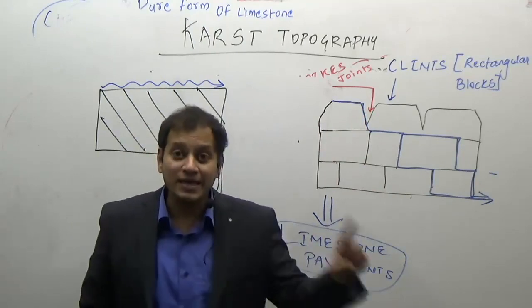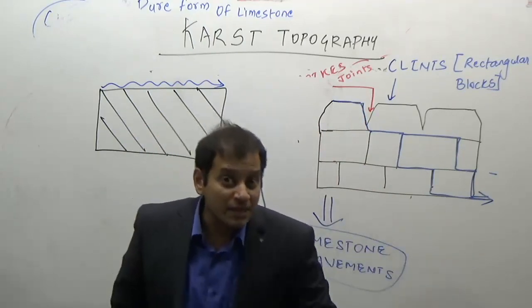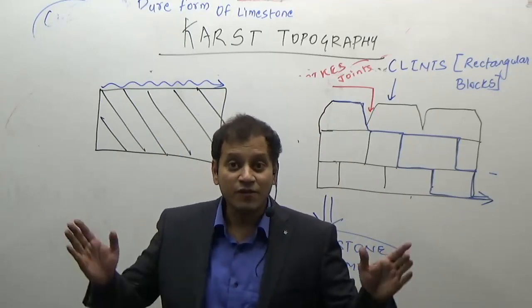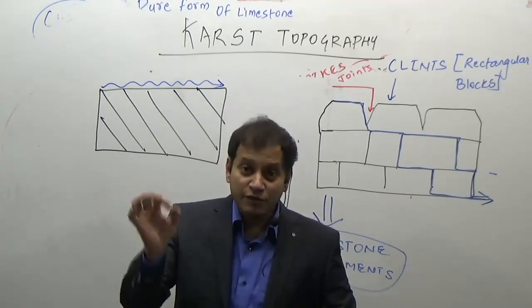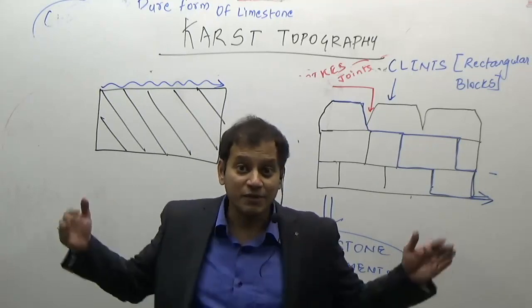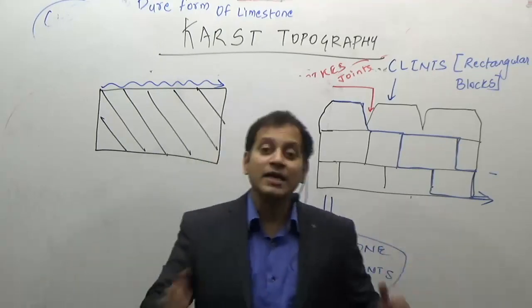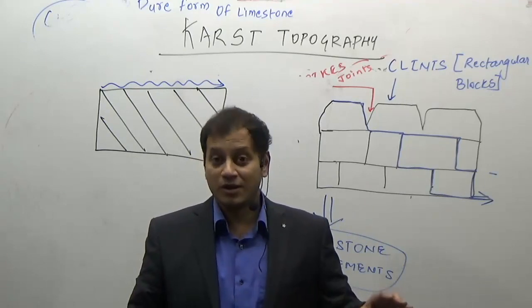No. Why does it not flow? Because it reacts with the limestone rock. So one of the major features of limestone-rich regions is the absence of surface drainage. Again, take an example: if you have gone to Vaishno Devi or any of the limestone regions, you do not see a river flowing, except obviously during the rainy season, when there is a lot of water. Otherwise, you will see the river is not present.